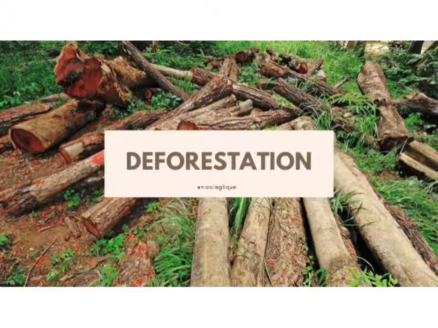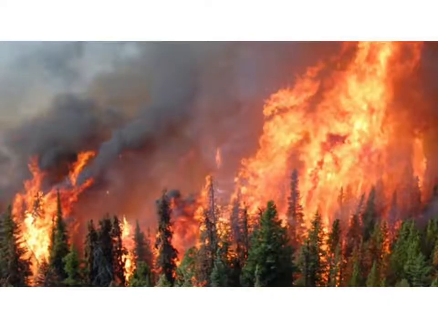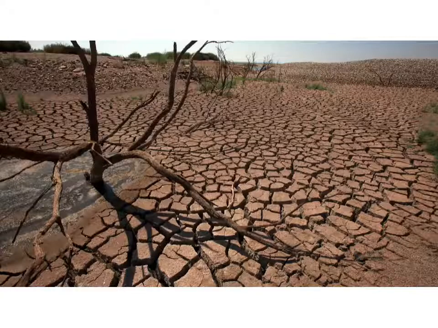Dear students, as we know, the forest trees are cut down to obtain wood for using as fuel, for making doors, windows, furniture, paper, etc. They are cut down to obtain more agricultural land for cultivation of crops for the increasing population, to get land for building houses, factories, roads, dams, etc. Sometimes they get destroyed by forest fires and severe droughts also.